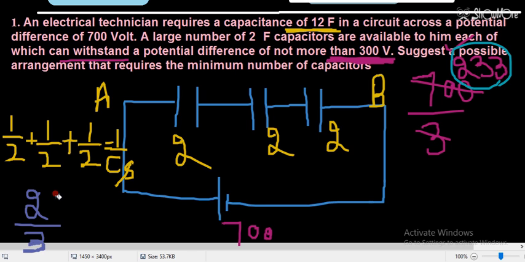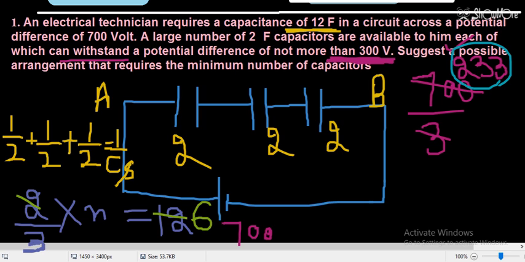So 2 by 3 into n rows, because if n rows are there, then I will get 12. Firstly find n. n will be 6 times 3, which is 18. So 18 rows will be required.